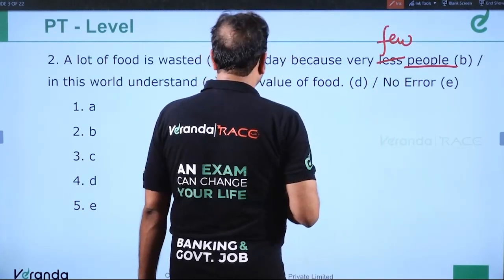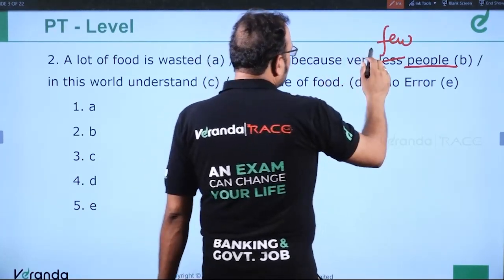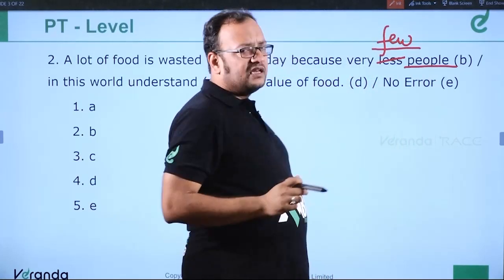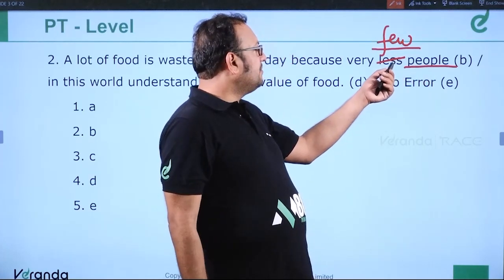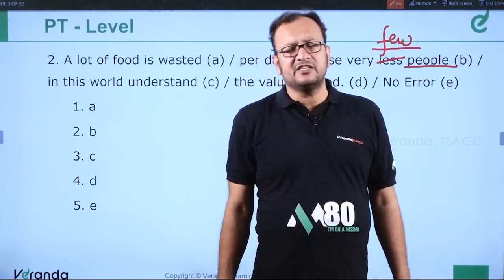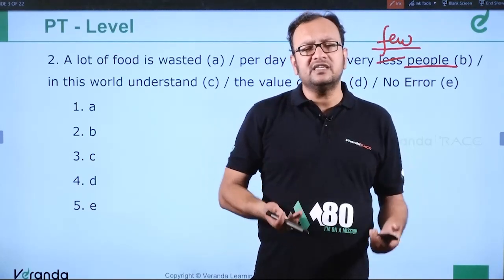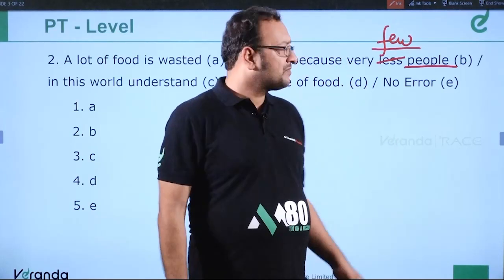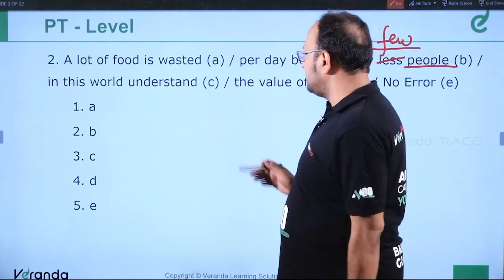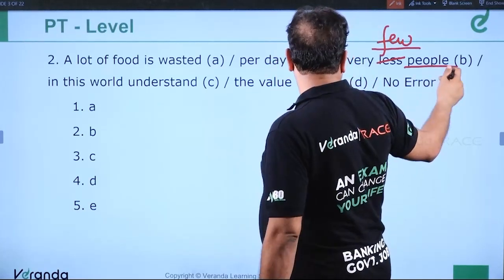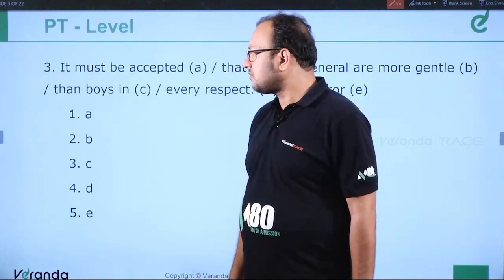So a lot of food is wasted per day because very few people in this world understand the value of food. So few is used for countable things. Little, less, least is used for uncountable things. This is the biggest mistake students make. Less people, less students. It should be very few people, very few students, or fewer students than. This should be correct usage. Clear? Error is in which part? Error is in B part, so we'll mark 2 as the answer. Clear? Moving ahead. Question number 3.